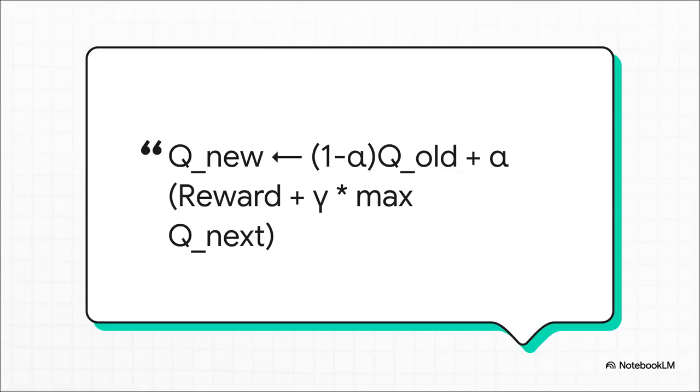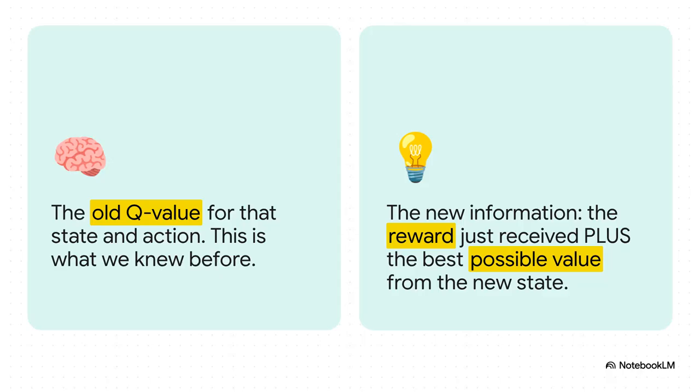So how does it fill out this cheat sheet? With every single step it takes, it uses this update rule. Now, I know that equation might look a little intense, but the idea behind it is actually incredibly simple and intuitive. Let's break it down. The new value it calculates is just a mix of two things. On one side, you have the old value, what it used to think was the right score for that move. And on the other side, you have this chunk of new information based on what literally just happened, the reward it just got plus its best guess for the value of whatever state it just landed in.